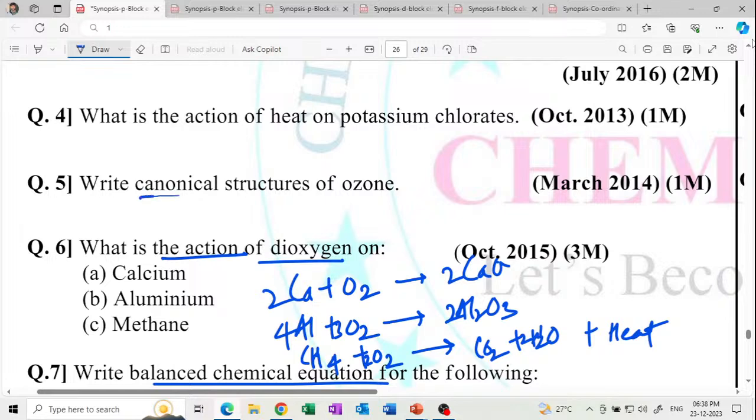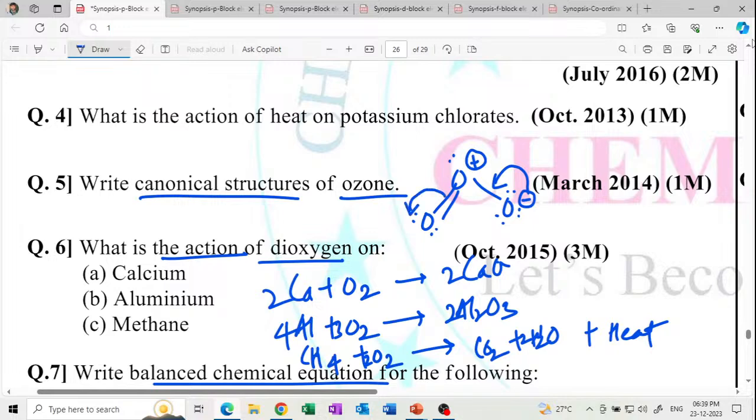Write the canonical structure of ozone. Canonical means you have to draw the resonance structure. Oxygen double bond oxygen, and this is O minus, oxygen plus. One carries 1 lone pair, one carries 3 lone pairs, one carries 2 lone pairs, and in this manner the negative charge is here. Again the negative charge is made here. Get it? So the next resonating structure is in this manner. So write the resonating structure.